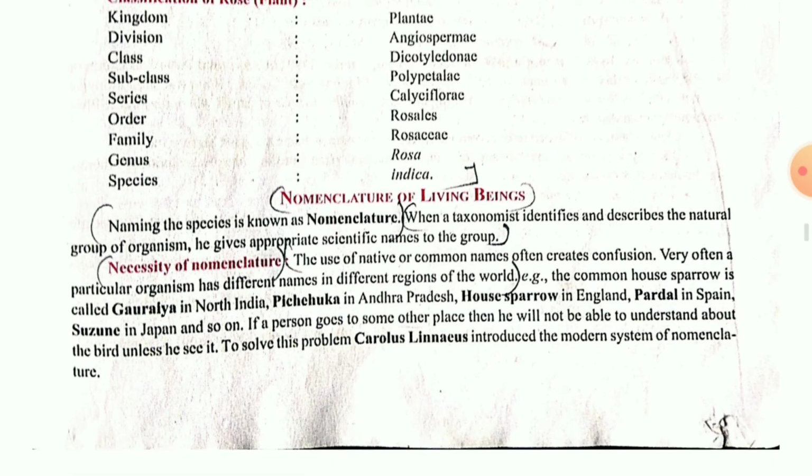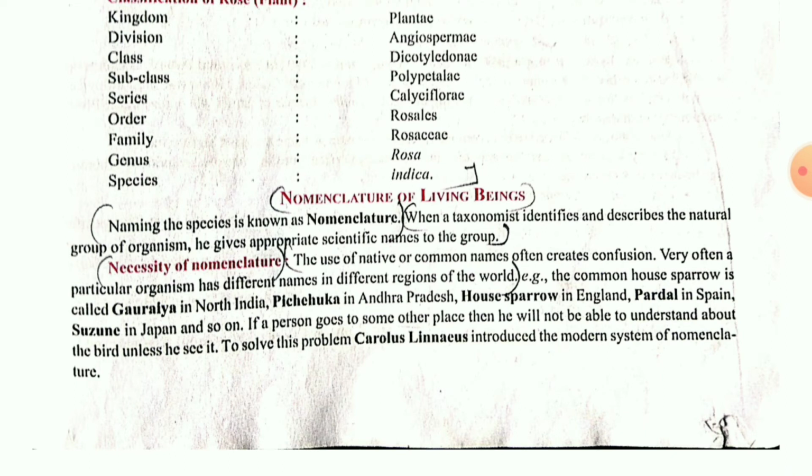Okay children. Then nomenclature of living organisms. As you people know, we give different names. But this scientific name throughout the world will be common, because you people have nicknames, so many nicknames will be there, and one real name is there. You are famous in that school or at your nearby area by your original name.